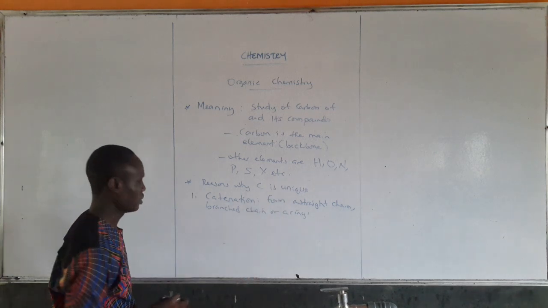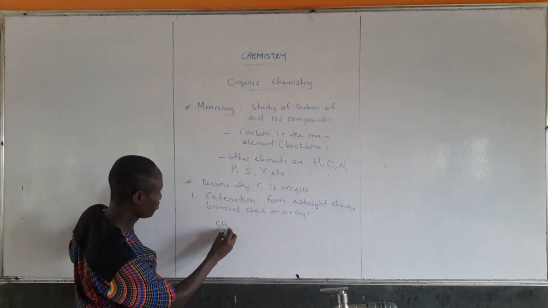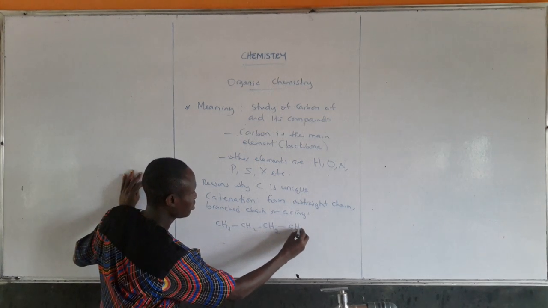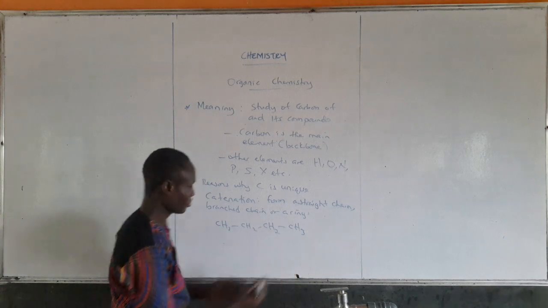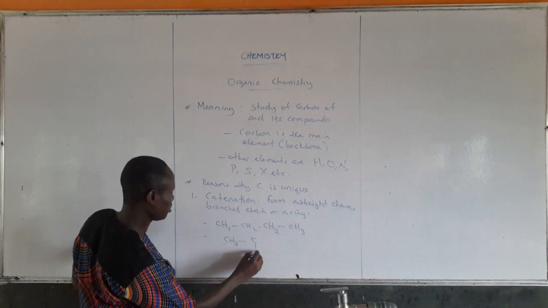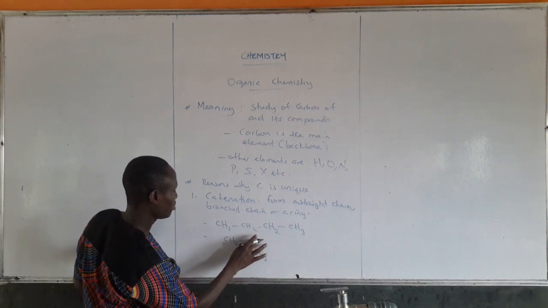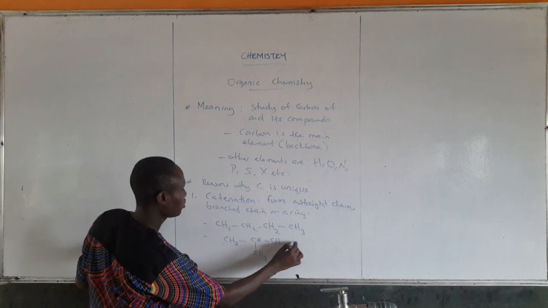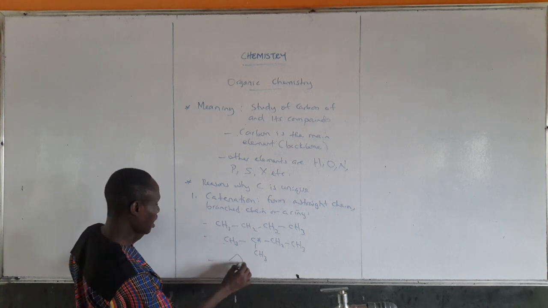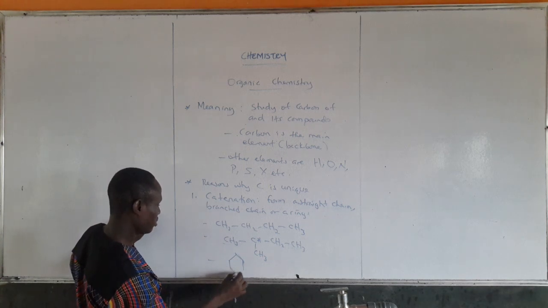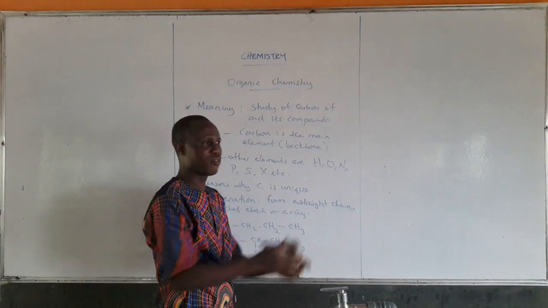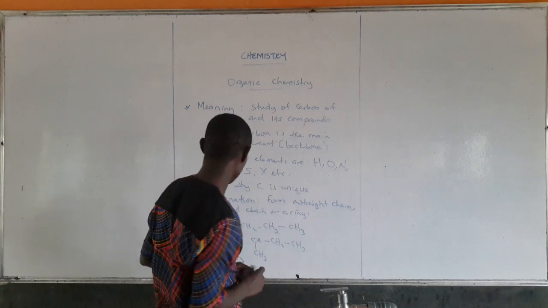Let me give an illustration here. If you have CH3, CH2, CH2, CH3, this is a straight chain. Carbon can form a straight chain. Number 2, you can have CH3, CH, CH3, CH2, CH3. You can see a branch here. Carbon can also form that. Number 3, carbon can form something like a ring. So we call this catenation. Carbon has that ability: it can form a straight chain, a branch, or a ring.